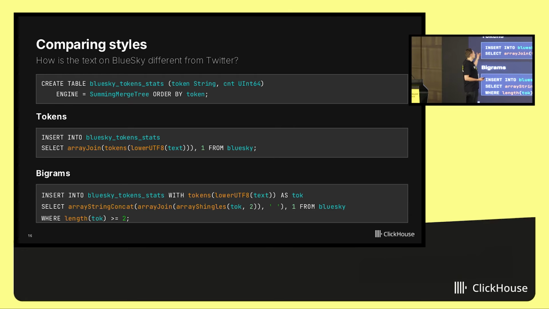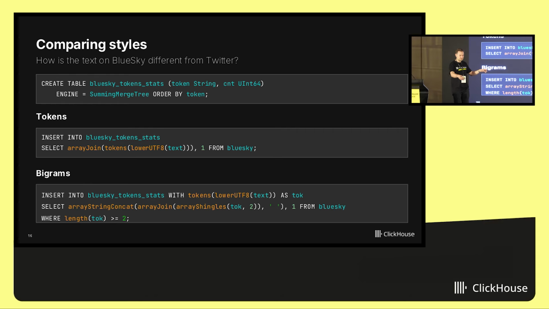Let's take a look how to do it. First, I'm creating a table with token statistics for each data set, like token statistics for Bluesky social network. And I will use this insert query. This query does select: it takes the text, normalizes this text, extracts words into an array.